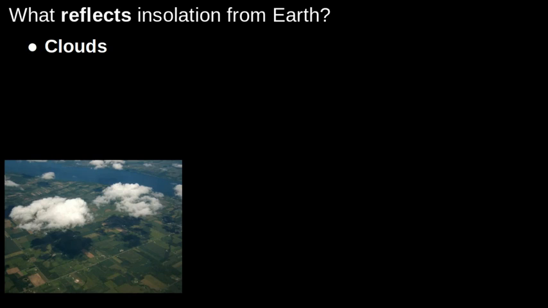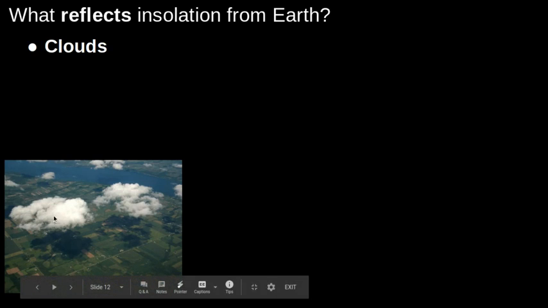Clouds floating in the atmosphere are great reflectors. That's why typically on a really cloudy day, where you have a little more shadow being cast upon the earth, it's a little bit cooler than when there's fewer clouds and the sun's able to penetrate and get to your skin. So here you can see some clouds floating over a lake in upstate New York, and you can see the shadows beneath them, definitely reflecting that sunlight, blocking it from getting to Earth's surface.